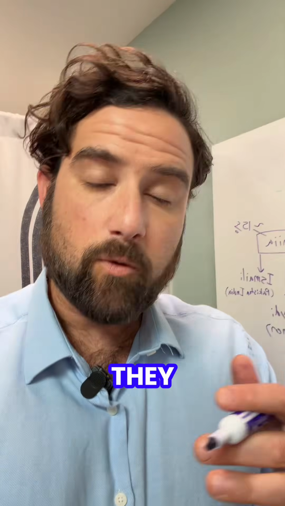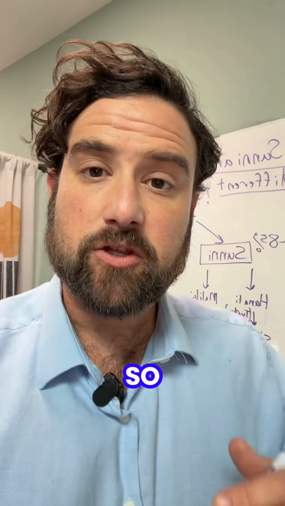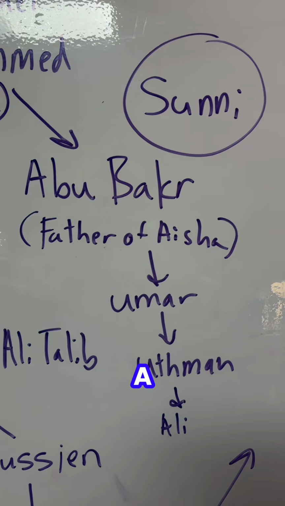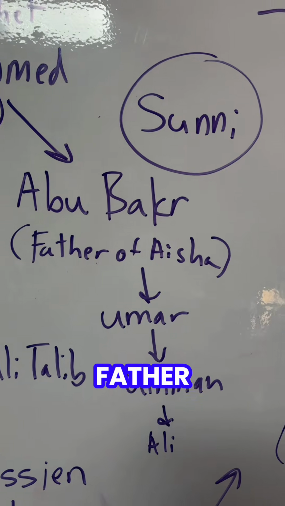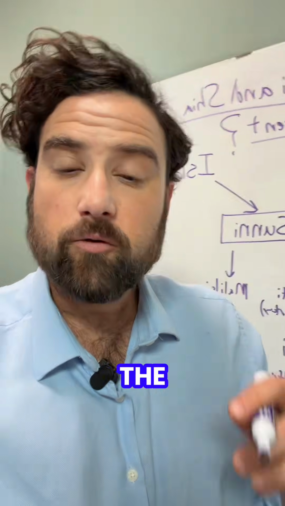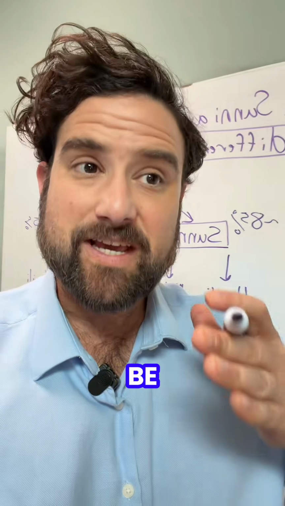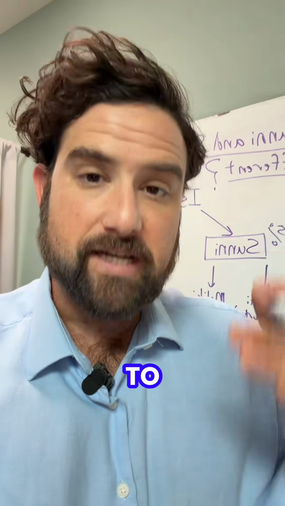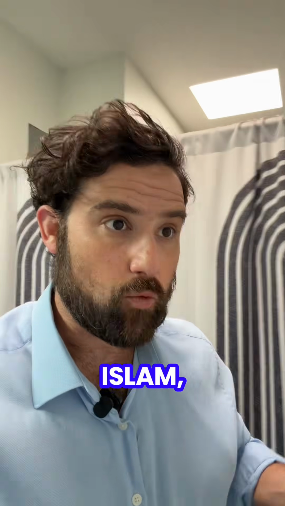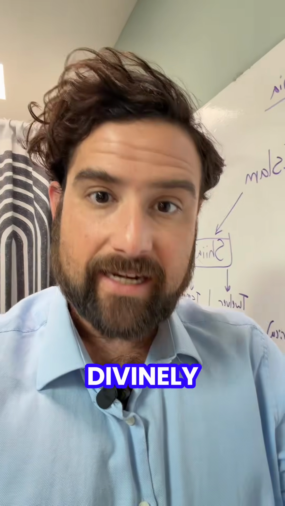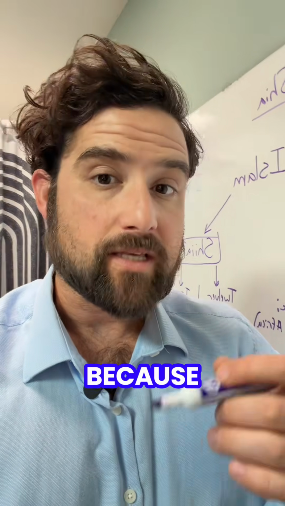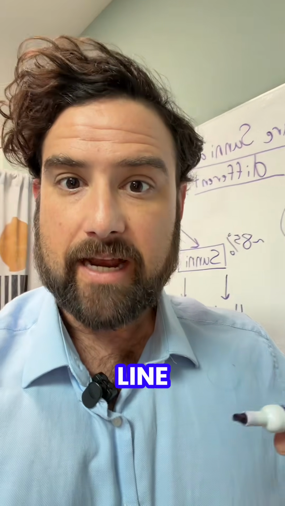On the Sunni side, they wanted to elect a trusted leader, so they went to this guy. Abu Bakr was a trusted friend of Muhammad and the father of his wife Aisha. So the Sunnis elected him as the very first caliph or successor. The role of the caliph on earth was to be a human appointed that was going to govern the Muslim state. But this is fundamentally different in Shia Islam, where the imam is divinely appointed, and that's because the imam comes directly from the line of Muhammad.